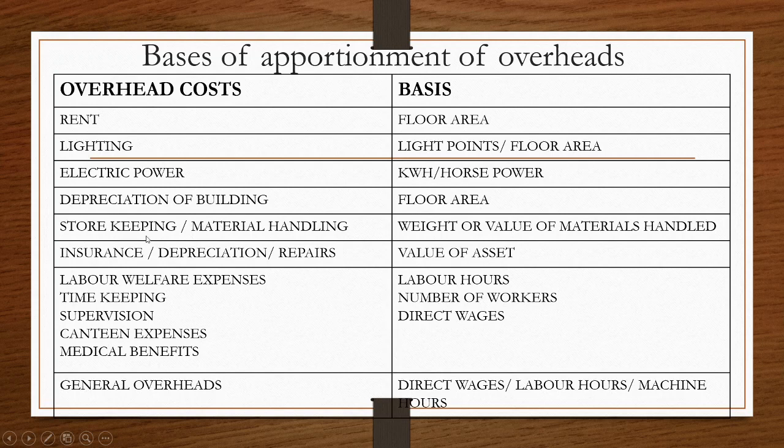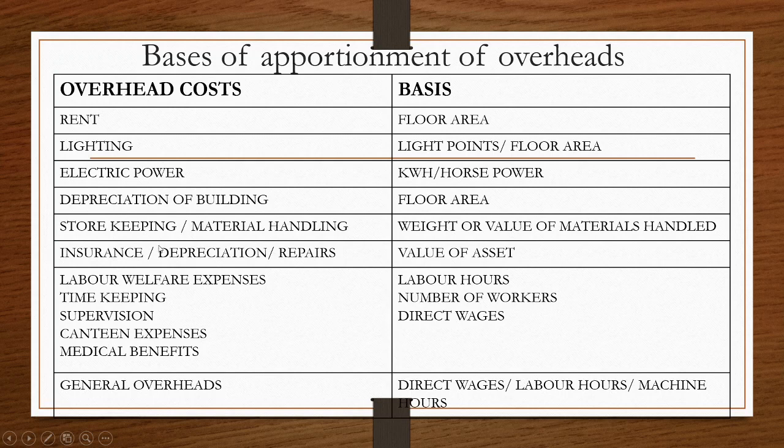The next item is the storekeeping or material handling. All these aspects relating to materials can be distributed based on the weight or value of the materials handled. Mainly it will be the value of materials handled. If the information is not available, the weight of the materials handled.